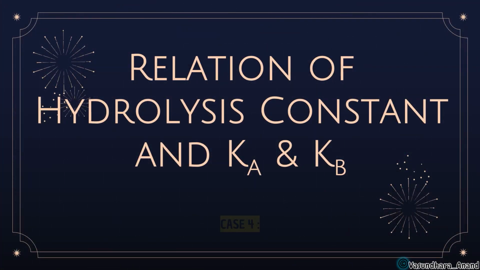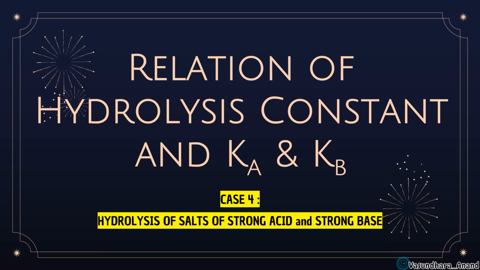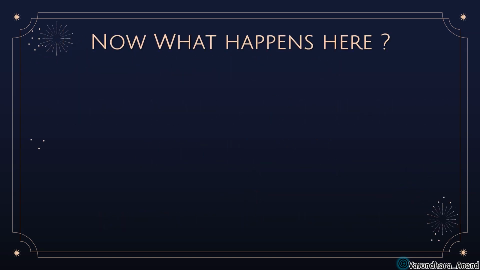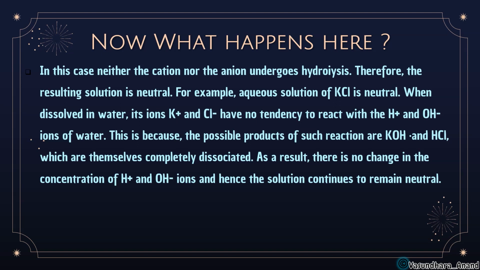So next is the relation between hydrolysis constant when Ka and Kb. Case 4, if we take the case of strong acid and strong base, then what will happen? So now what happens here? In this case neither the cation nor the anion undergoes hydrolysis. Therefore the resulting solution is neutral. Because neither of them will go, it will remain in the solution, and hence it will combine to form a neutral salt solution.